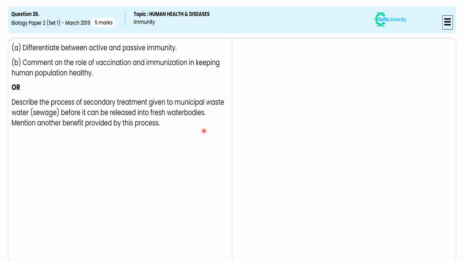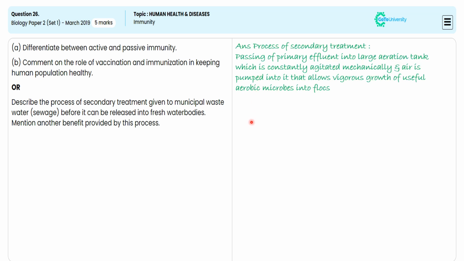For this, we are specifying the process of secondary treatment is executed by passing the primary effluent into a large aeration tank, which is constantly agitated mechanically, and air is pumped into it, that allows the vigorous growth of useful aerobic microbes into flocs. For this specification, we are getting 1 mark.